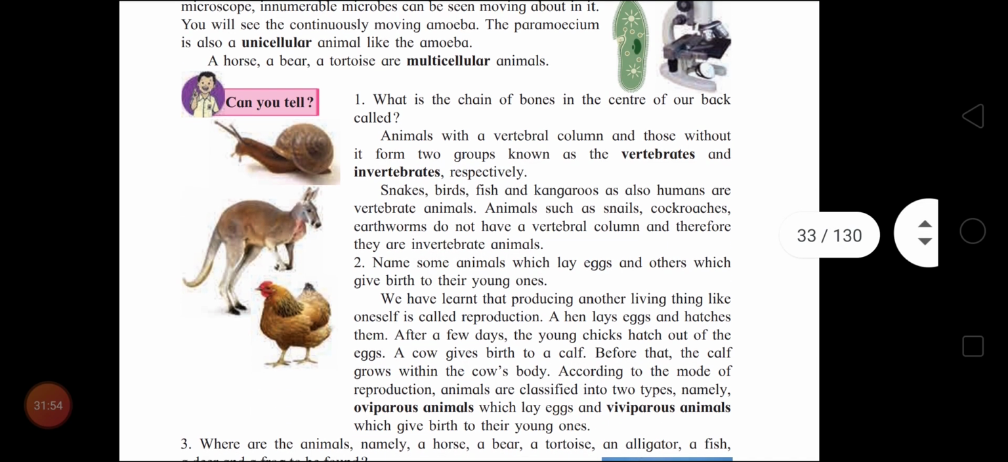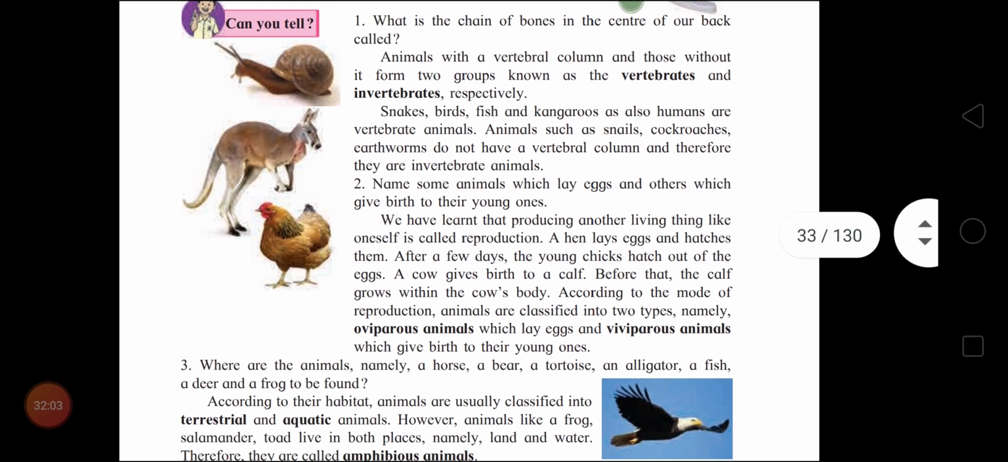Now according to the mode of reproduction, some are oviparous, some are viviparous. Oviparous means those who lay eggs. Example, snakes, birds. And viviparous, that is they give birth to young ones, means mammals. Example, mammals. Okay, children. Now see,